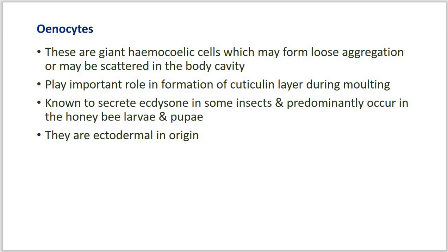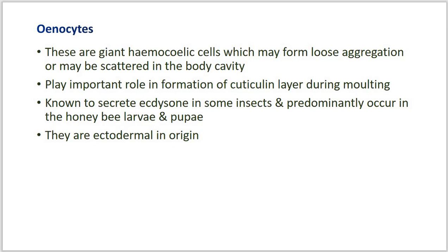They play an important role in the formation of the cuticulin layer during the process of molting, and they are also known to secrete the hormone ecdysone in some insects. Such cells predominantly occur in honey bee larvae as well as honey bee pupae.